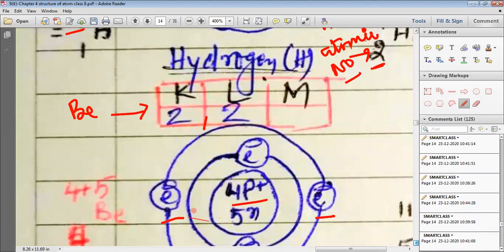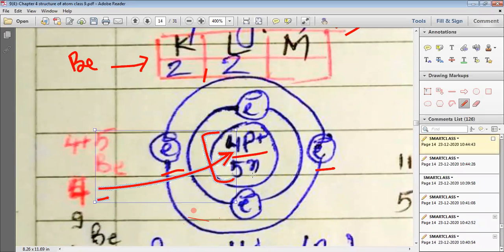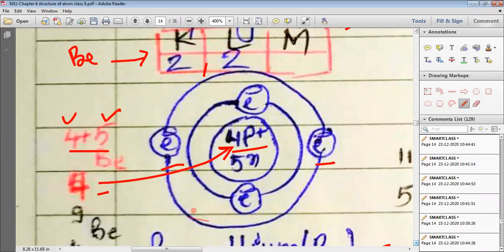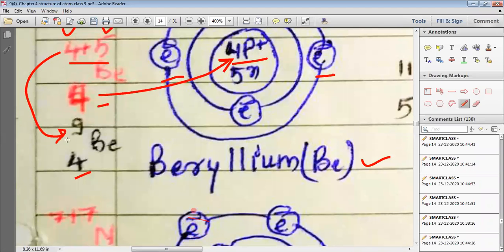Now, if we look into the atomic number and atomic mass number, the atomic number is directly given by the number of protons, so we write 4, but the atomic mass number is given by the addition of the number of protons and number of neutrons. You can see here we have 4 protons and 5 neutrons, and that is why the atomic mass number is 4 plus 5. Ultimately, to represent beryllium, my dear students, 4 plus 5 is equal to 9, and that is why in the superscript we write 9 and in the subscript we write 4. This represents the atomic number, and this atomic number is represented by the sign Z.